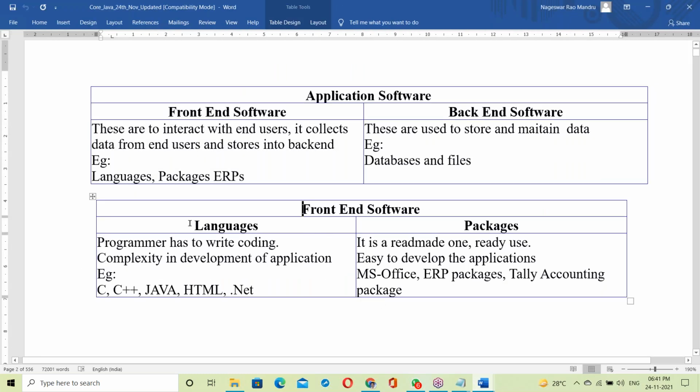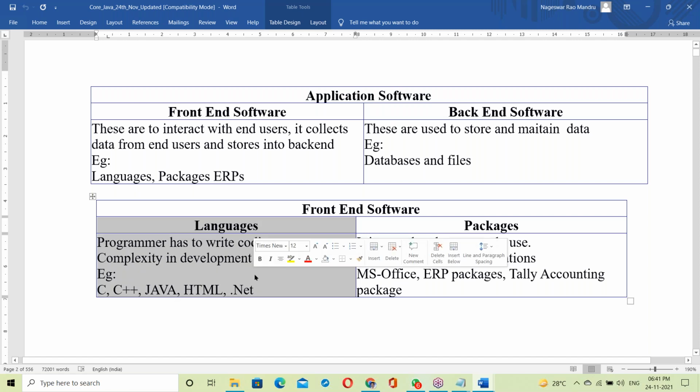Front end, again, has two types: languages and packages. A package is a ready-made one, ready to use. For example, MS Office is a package. ERP is a package. Java is a language.